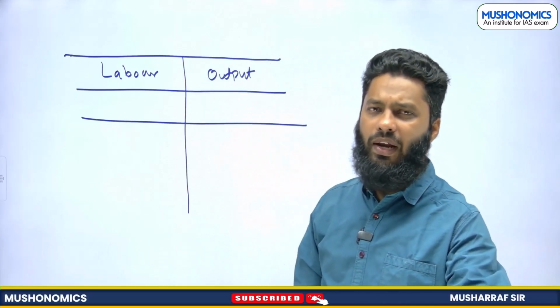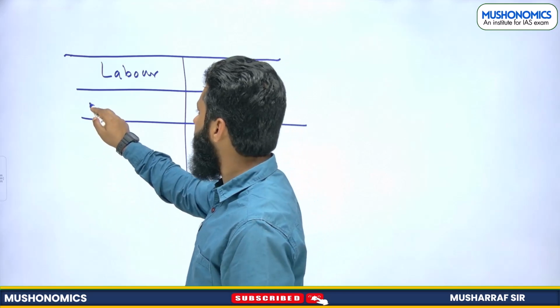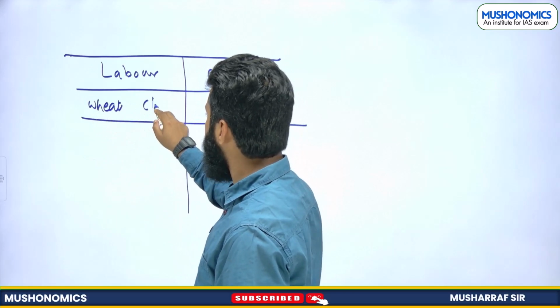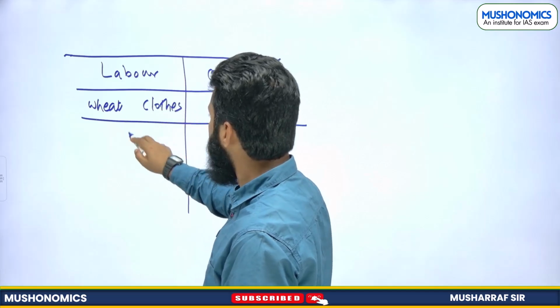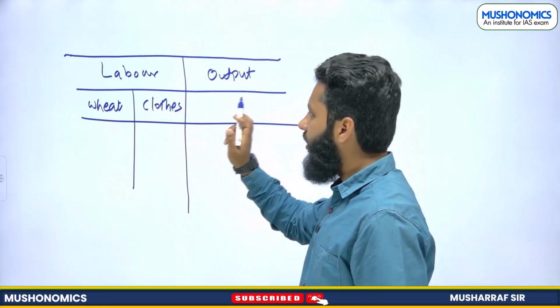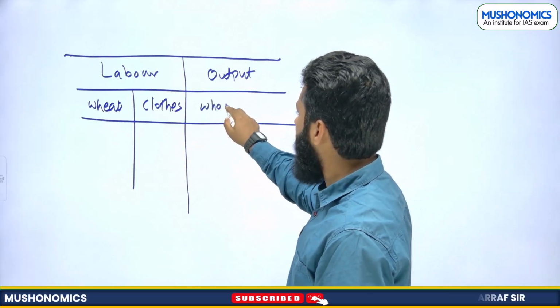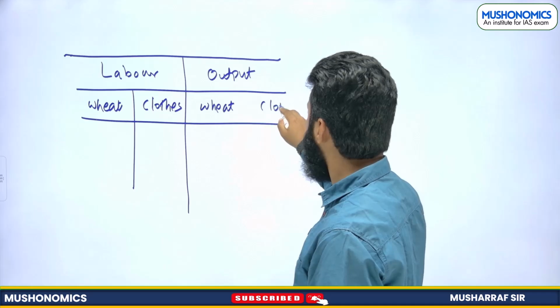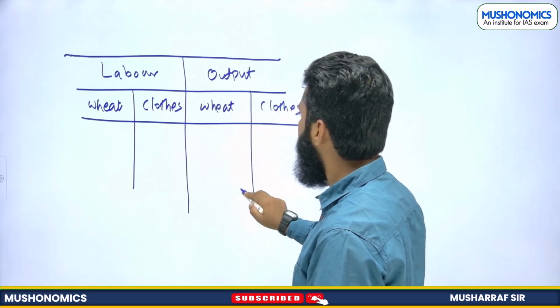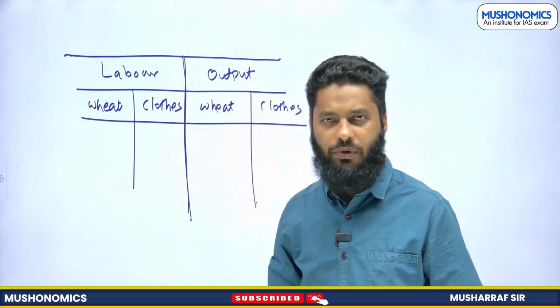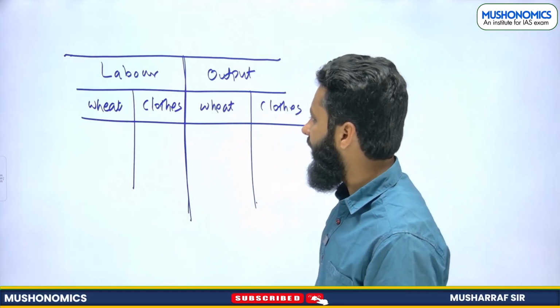Now suppose we are having two commodities. One is wheat, other is clothes, right? So we are using different labors and we are producing wheat and clothes. Now this is labor for wheat and cloth. This is output, what we have produced, right? Now please pay attention.